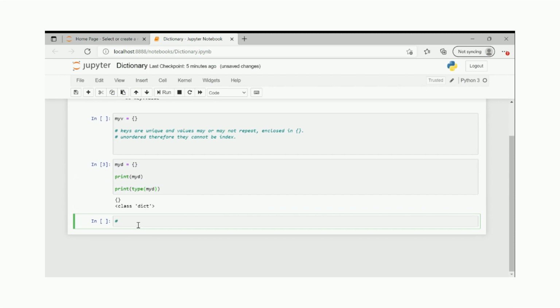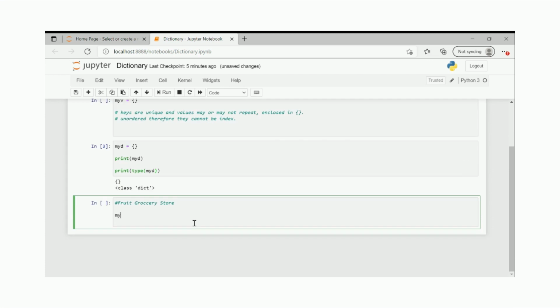Okay, now let's take some example. Let's understand this with a very comprehensive example. Let's first take a small one, then we'll increase the complexity. So let's take an example of a grocery store. Imagine you have a grocery store, and what do you keep over there? Mainly, I am going to keep fruit. So let's make this a fruit grocery store. So I will say my shop is equal to, the first declaration that I am starting a shop, and I only have one fruit today, and I will organize the fruit with the price.